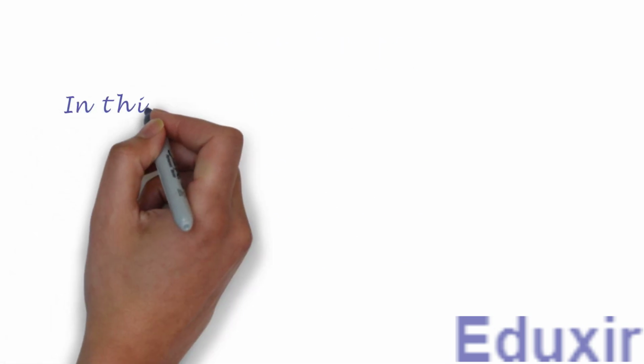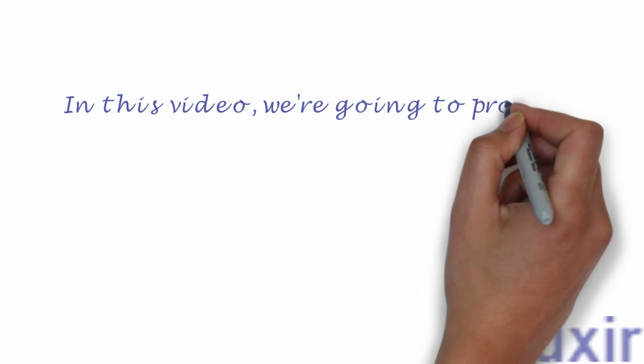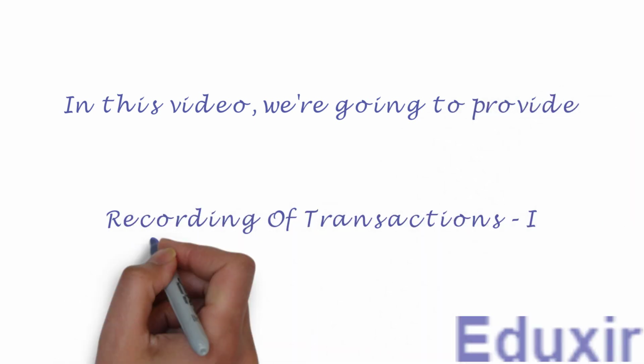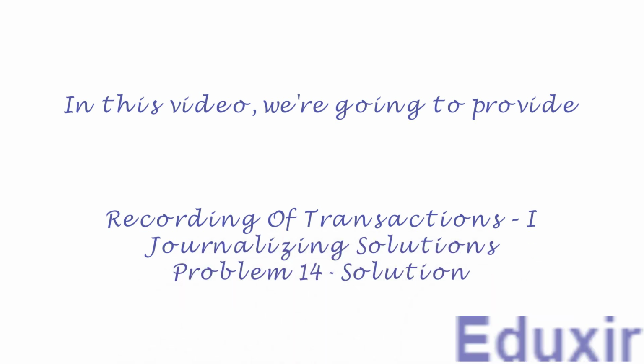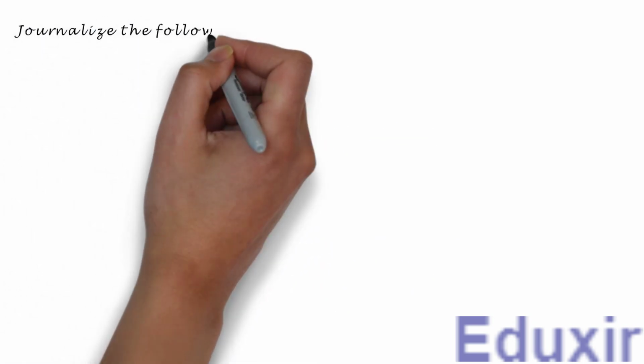In this video, we are going to provide recording of transactions 1. Journalizing solutions. Problem 14 solution. The problem statement is as follows. Journalize the following transactions in the books of Harpreet Brothers.